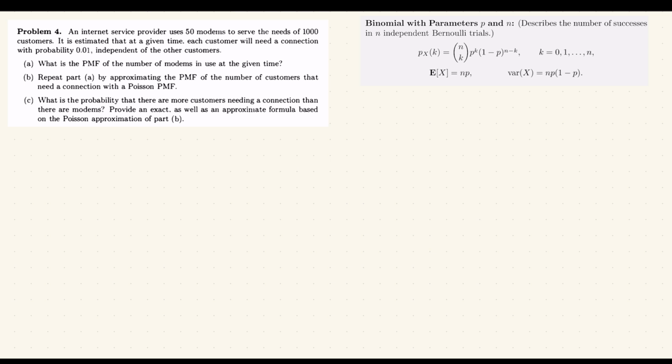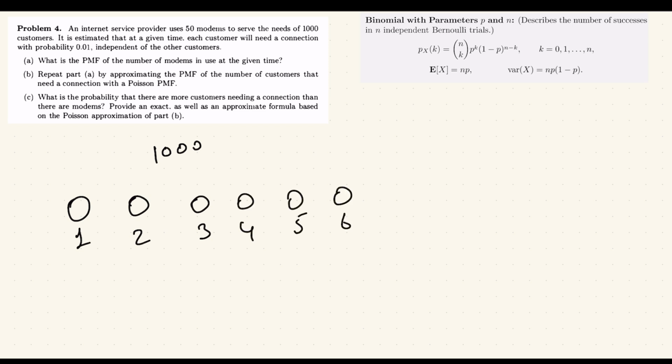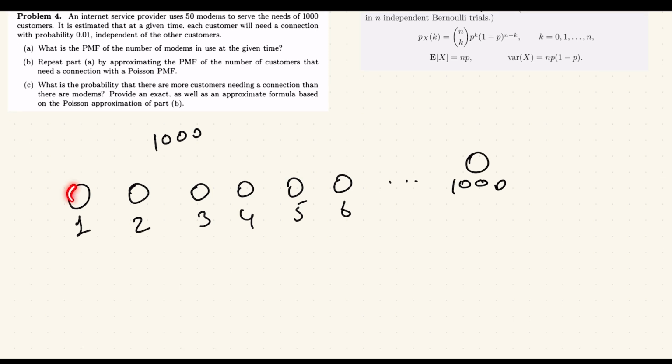Well, what is the number of modems in use, let's say for 3? Let's say we want to find the probability that 3 modems are in use at any given time. So that means out of 1,000 customers, 3 of them need to be using a modem. Here we have customer 1, customer 2, customer 3, customer 4, customer 5, customer 6, all the way to customer 1,000. Customer 1, customer 2, and customer 3 could need one. Customer 2, customer 4, customer 5 could be using the modem. Customer 6, customer 1,000, customer 2 could be using the modem, and so on and so forth.